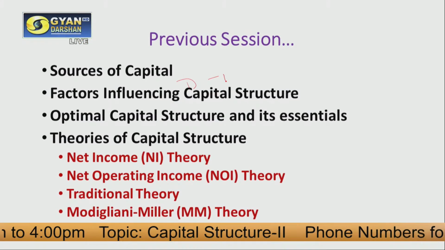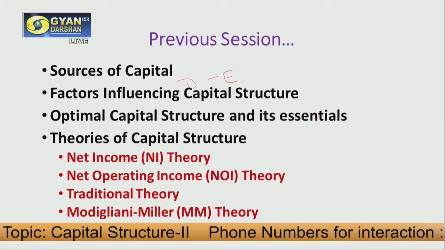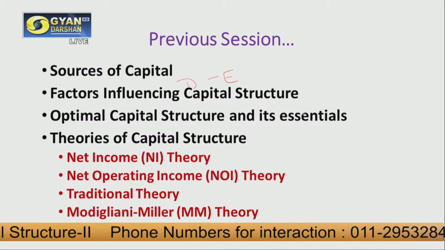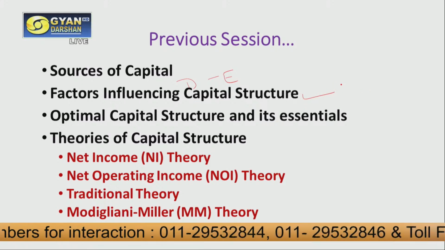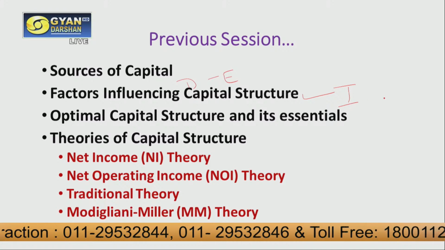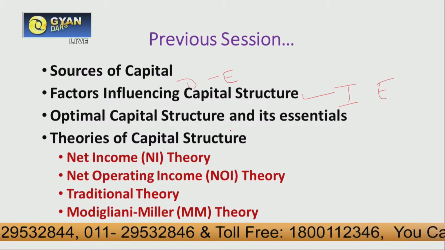So in the previous session, we talked about resources of capital, wherein we talked about debt and equity. Then we continued the session while discussing the factors influencing the capital structure, which include internal factors as well as external factors.